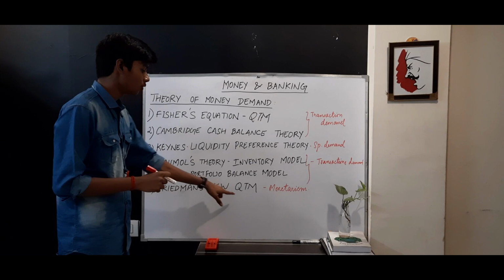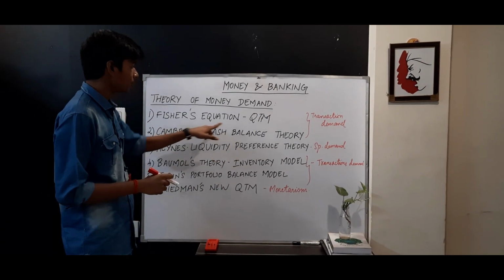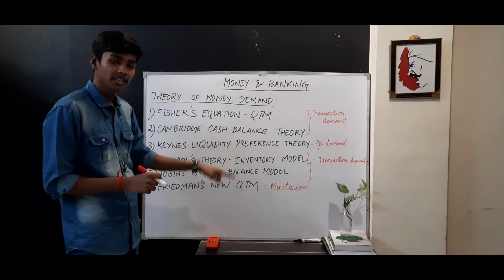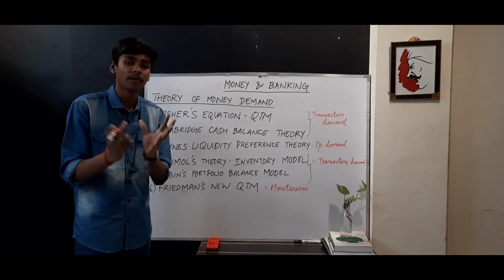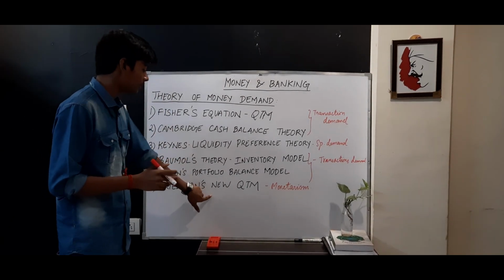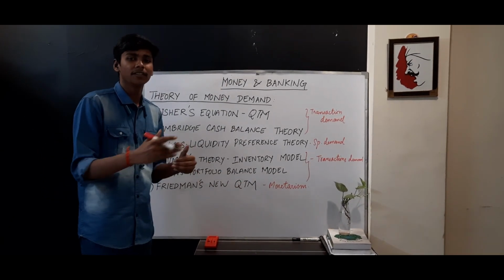Then Friedman's new QTM. Fisher's QTM was revised because he has given the rigorous definition, the function of money demand. So it is considered to be the new QTM, which has further given rise to monetarism.